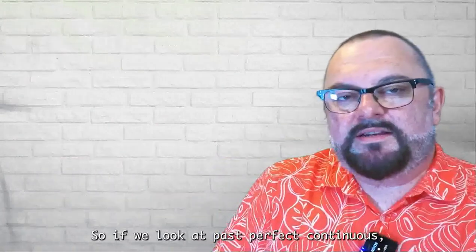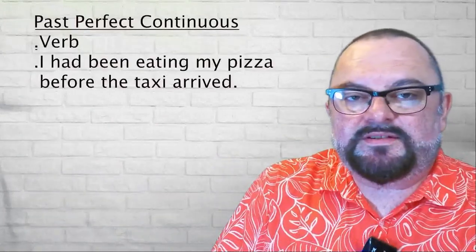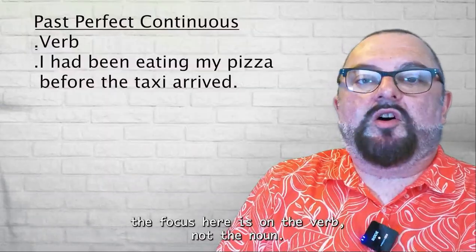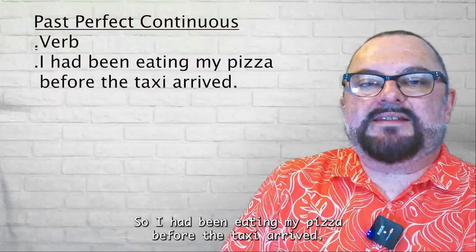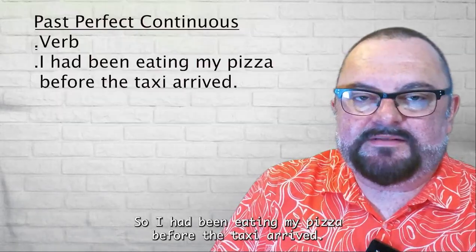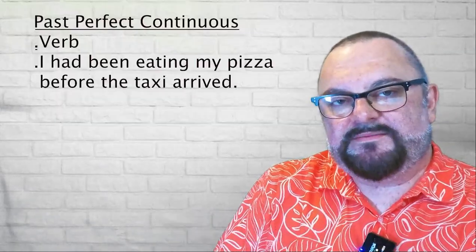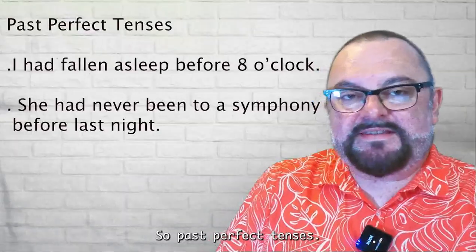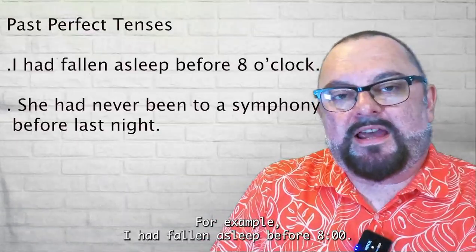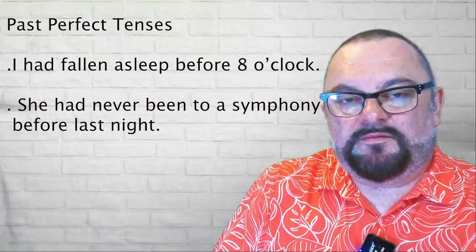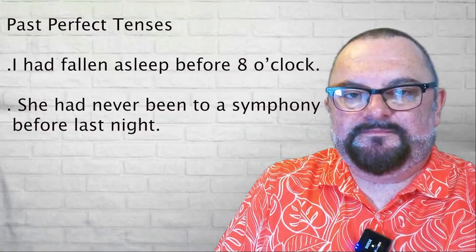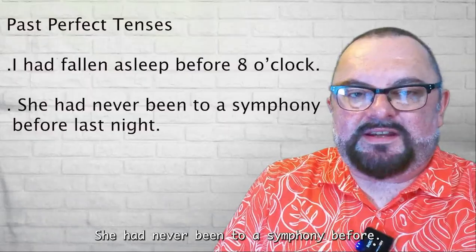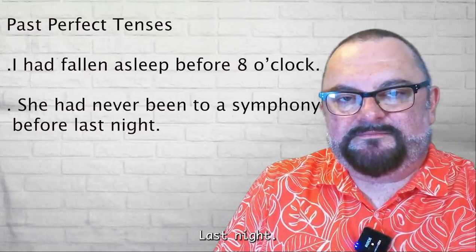So if we look at past perfect continuous, the focus here is on the verb, not the noun. So I had been eating my pizza before the taxi arrived. So past perfect tenses, for example, I had fallen asleep before 8 o'clock. My neighbour asked us if we had seen her dog. She had never been to a symphony before last night.